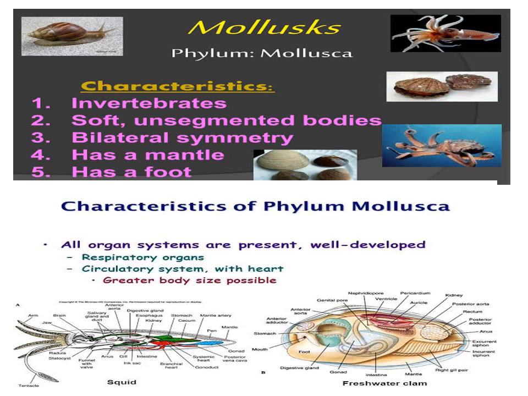Bodies are bilaterally symmetrical, soft, without segmentation. The body is divided into head, muscular foot, and visceral mass.